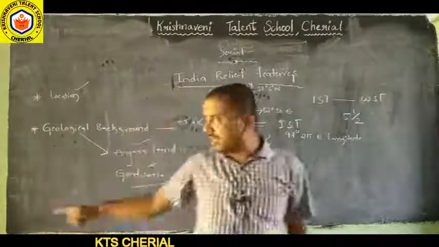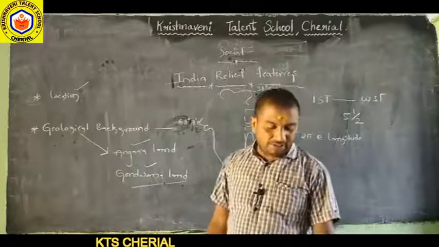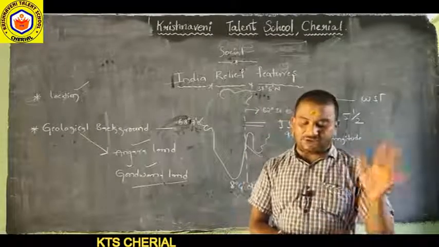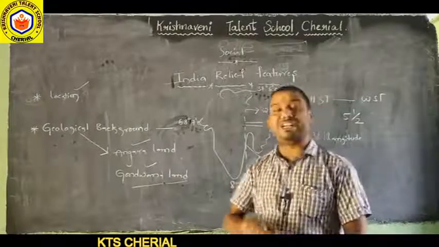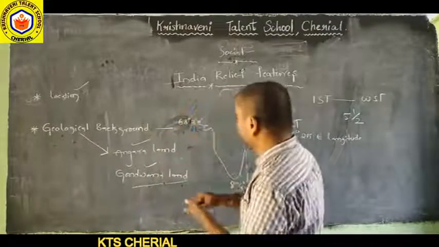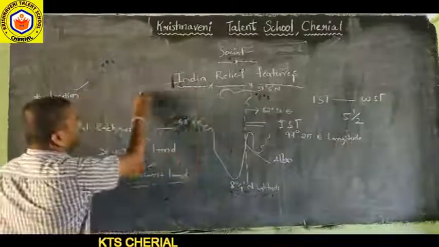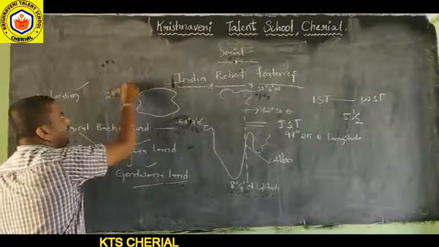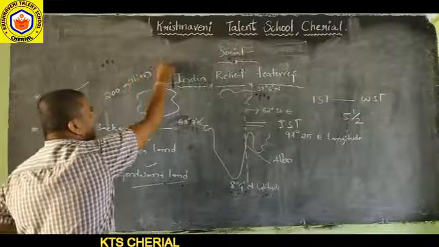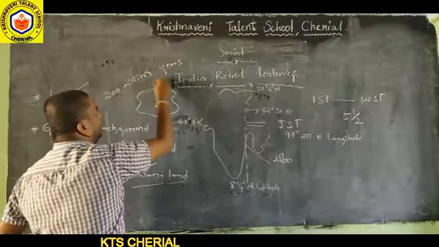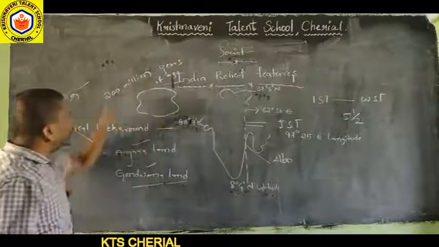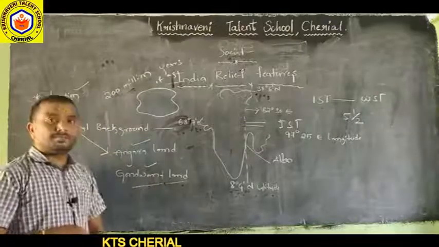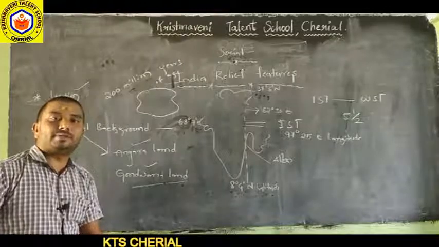The Indian landmass was a part of Gondwana land. Over 200 million years ago, Gondwana land split into many pieces. For example, this is the Gondwana land. Two hundred million years ago it split into many pieces.